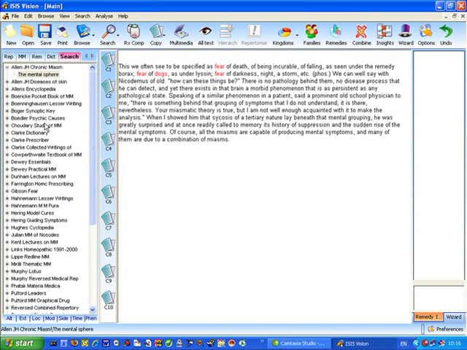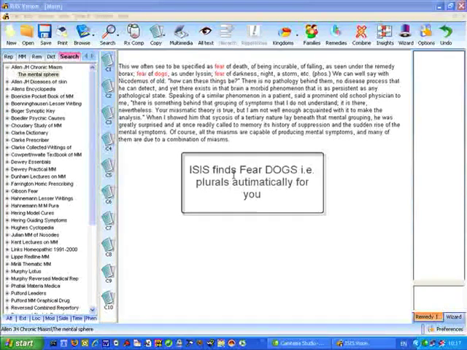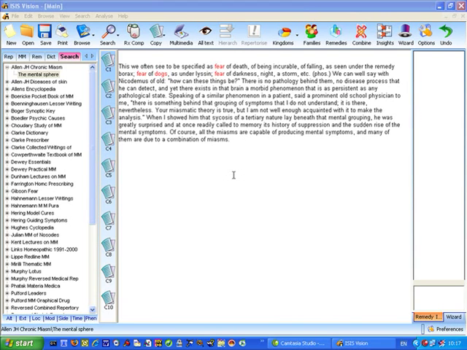Now, the books are ordered in alphabetical order of author name as before, so that you can scan down all the different books that have entries, but note here that we're in Alan's Chronic Miasms book, in the chapter called The Mental Sphere, and notice just one little thing, how ISIS Vision has found fear of dogs. So just remember that ISIS Vision automatically finds plurals of words for you without you having to think about it.